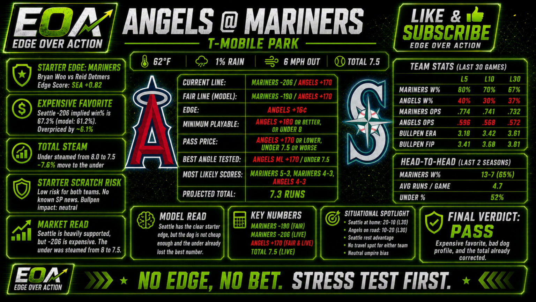Stress test says: if Seattle's offense is merely average, they can still win but not cover value at minus 206. If the Angels starter situation is worse than projected, Seattle can run away early. And if the under is already steamed to 7.5, a 3-run first inning is very damaging. Strongest reason not to bet it: expensive favorite, bad dog profile, and total number already corrected. So best angle for Angels Mariners is Angels money line or under 7.5.